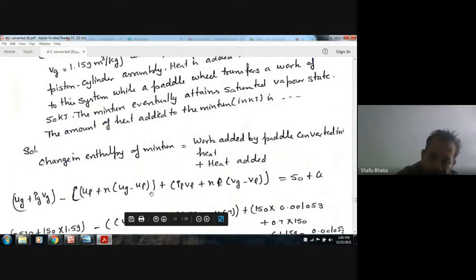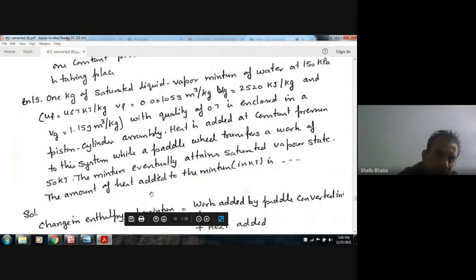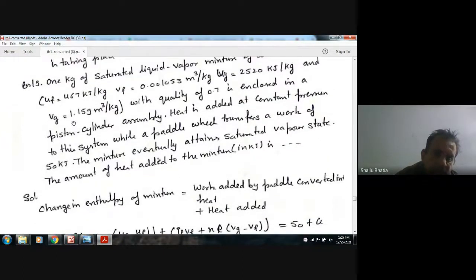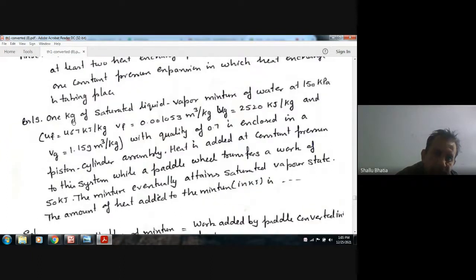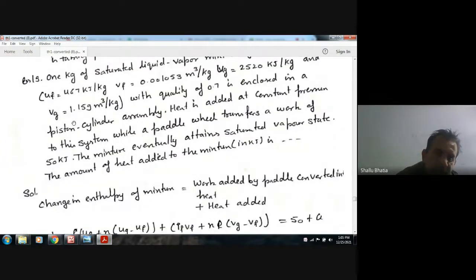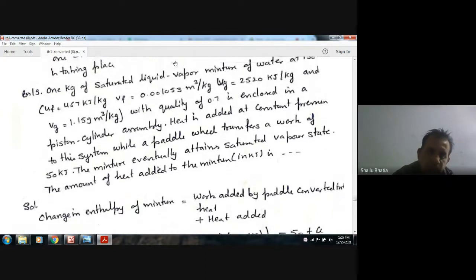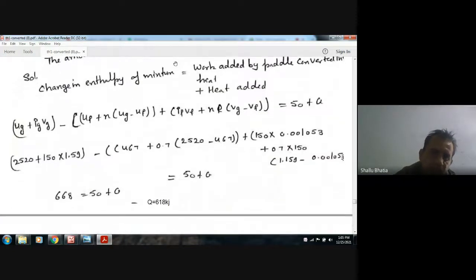So putting the values, Ug is 2520 and Uf is 467, and the pressure is 150 kPa, and vg is 1.159. Now Uf is 467 and vf is 0.001053. Putting these values, we can get this heat transfer, that is 618 kilojoules.